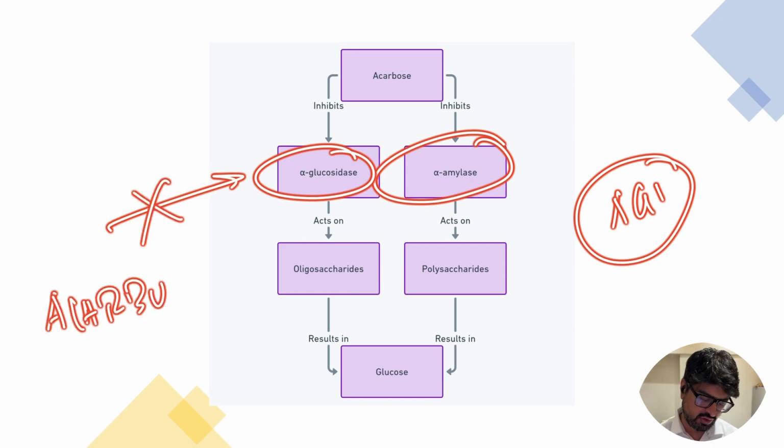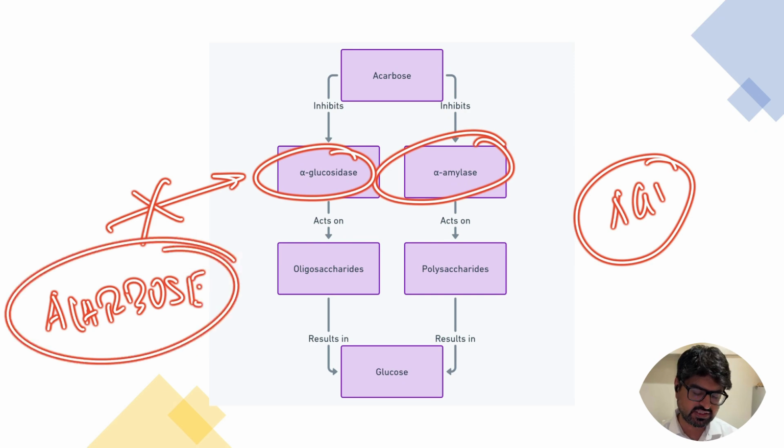So this breaking down of complex carbohydrates into simple carbohydrates, that is glucose, is blocked by Acarbose, and because it is blocked, it prevents the absorption of glucose, and this prevention of glucose absorption is the clinical benefit that you see in clinical practice.